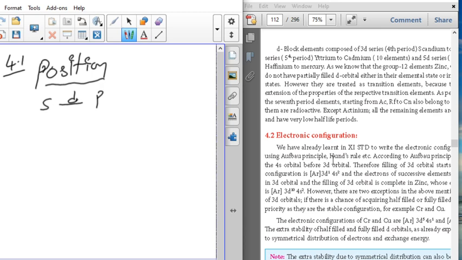See, already I told you 3d series, 4d series, 5d series, there is a 6d series, all these elements. Especially 6d series elements are all radioactive elements. All are radioactive elements.